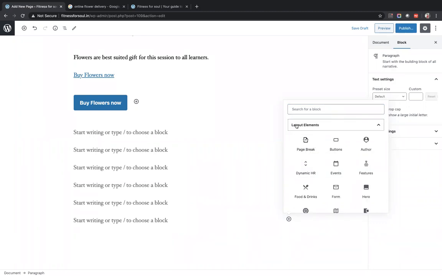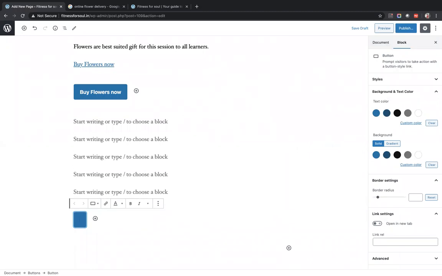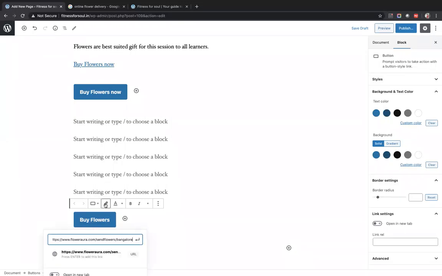So click on plus, go to elements layout and click on buttons. Buy flowers. Post that, take your mouse over this, select this and click on this link, give the link and enter. So this will become clickable.